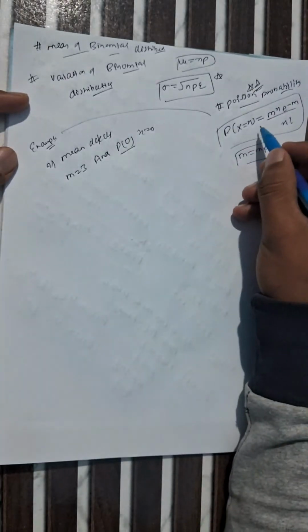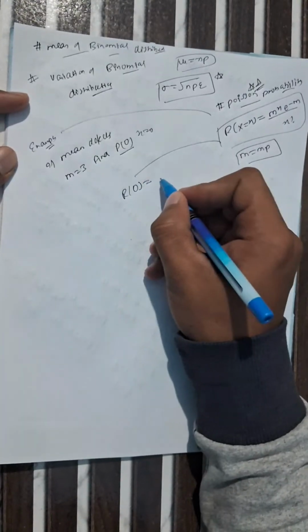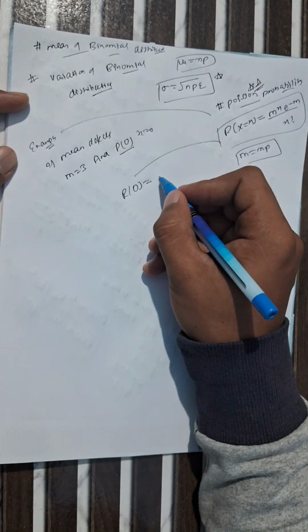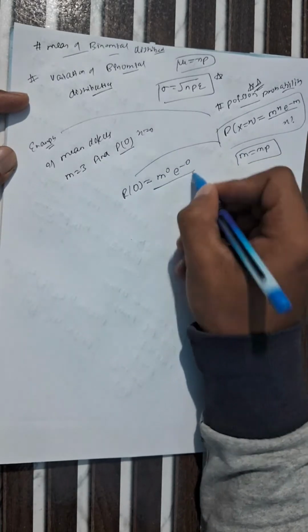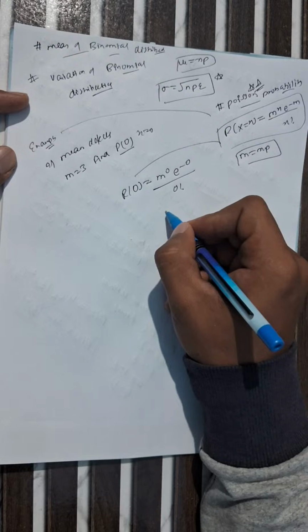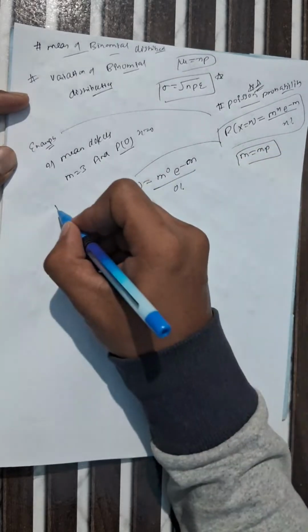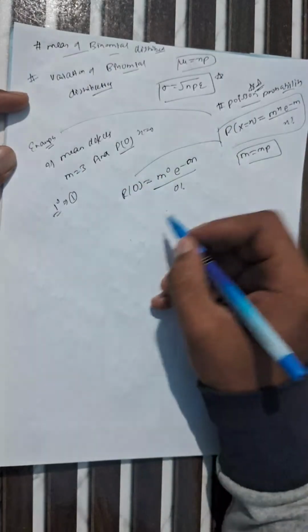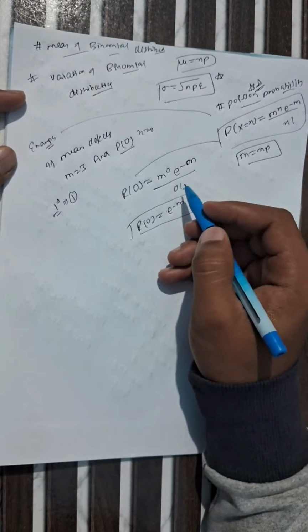So if we put x equals 0 in this formula, P of 0 equals m to the power 0, e to the power minus m divided by 0 factorial. If anything has power 0, it equals 1. So probability of 0 equals nothing but e to the power minus m. Like that, we have to find at what condition we have to find the probability distribution.